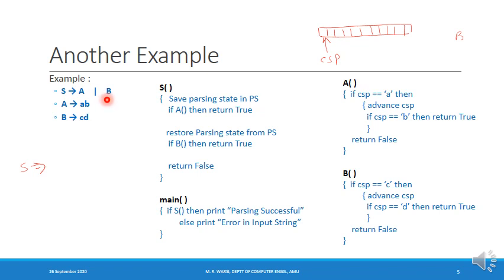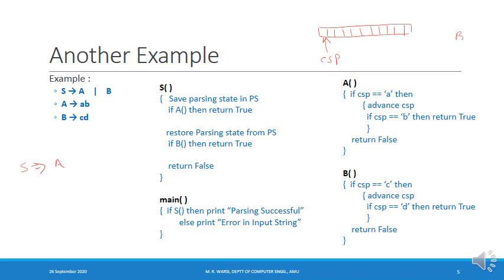So let's assume that first of all we apply the first production and we expand capital S to capital A. In the implementation of a recursive descent parser, this is equivalent to calling the function capital A. When I call the function capital A, it will try to accept the string which is derivable from capital A, and in the process it will be advancing the pointer to some other location.